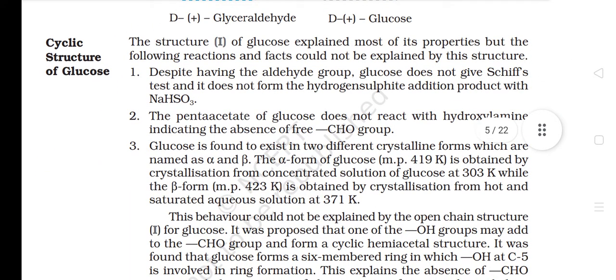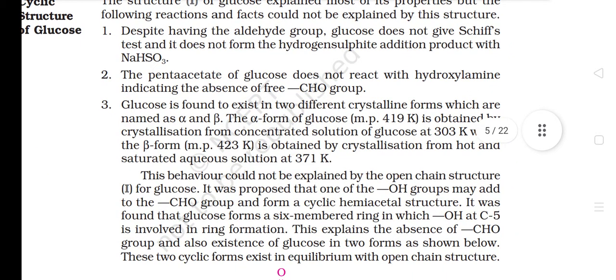The structure 1 of glucose explained most of its properties, but the following reactions and facts could not be explained by this structure. 1. Despite having the aldehyde group, glucose does not give Schiff's test and it does not form the hydrogensulfite addition product with NaHSO3. 2. The pentaacetate of glucose does not react with hydroxylamine, indicating the absence of a free CHO group.